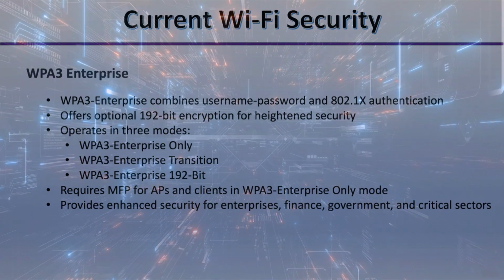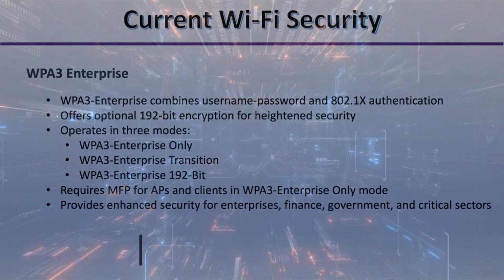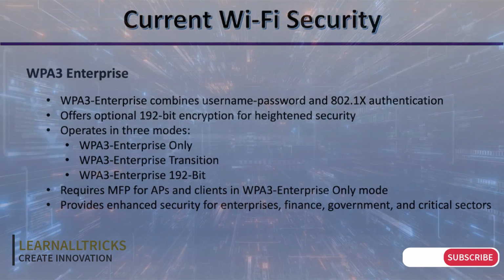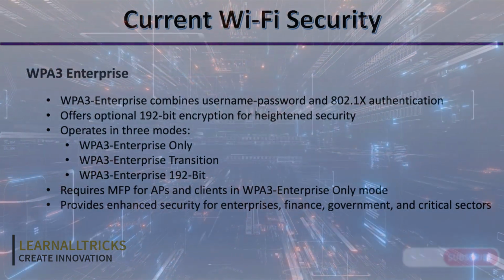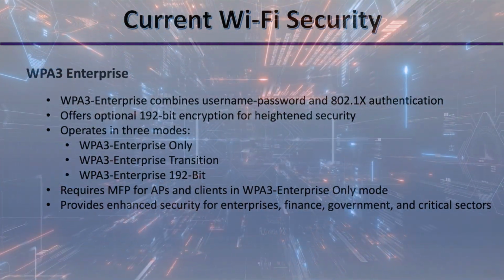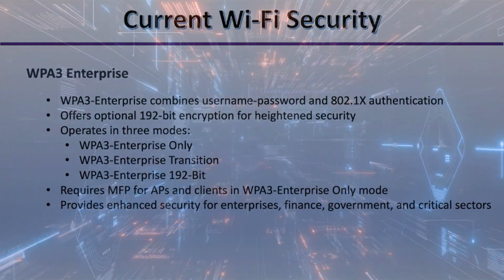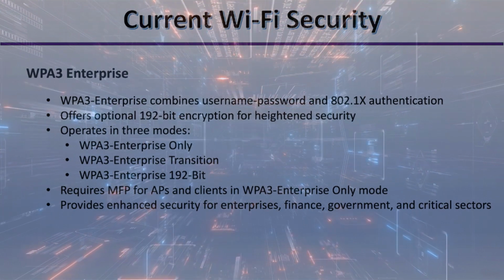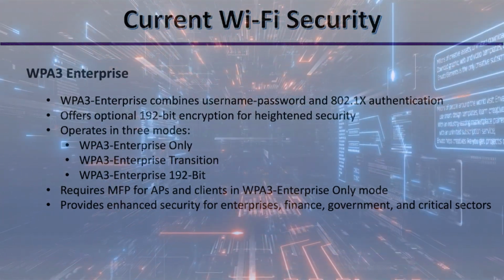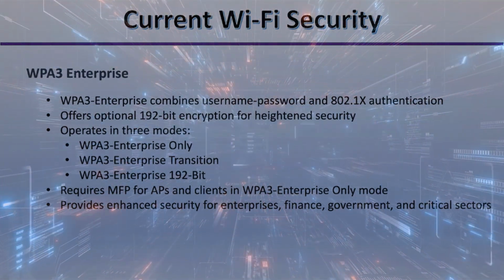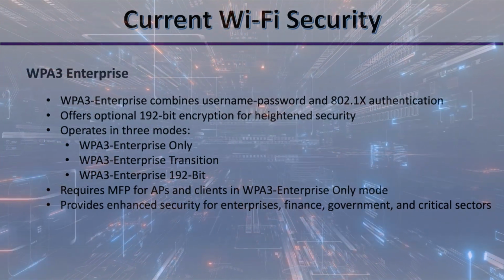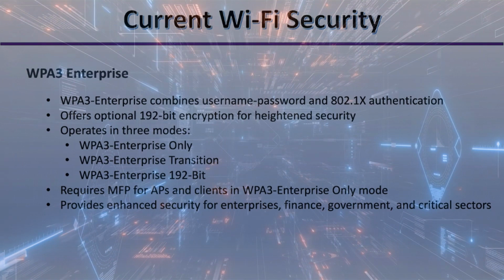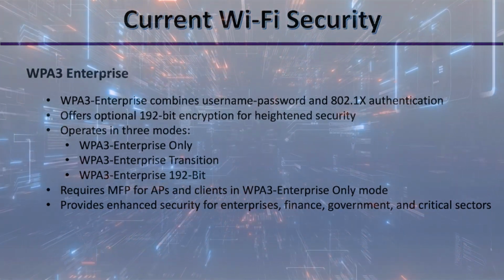And each mode is tailored to address specific security requirements, ensuring seamless integration and a smooth transition for organizations upgrading from older security standards. And to further strengthen security in WPA3 Enterprise Only mode, the use of management frame protection is mandatory for both access point and client. And MFP guards against various attacks, adding an extra layer of security to protect the network from potential disruptions.